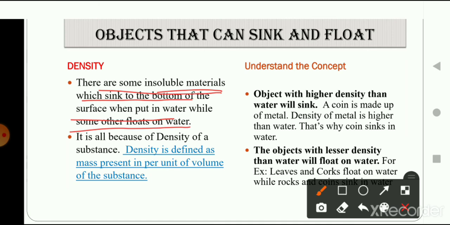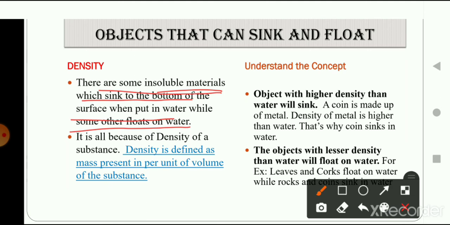This is the reason why the iron sinks in the water, whereas the cotton and wood still float on the water. This is because the density of those objects is less. The iron nail is more dense than the water.